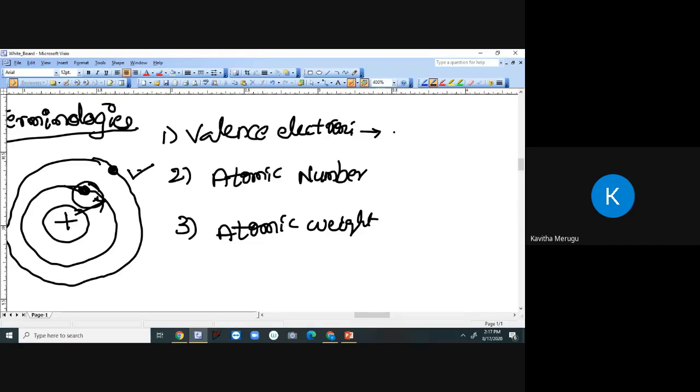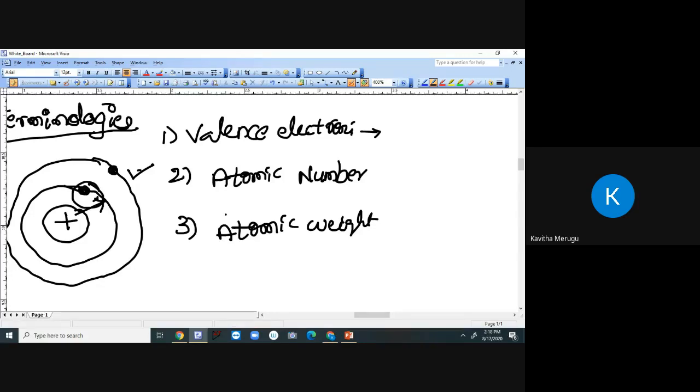Generally, since they have the highest energy levels, these electrons can be useful in determining the electrical and chemical characteristics of any atom. Okay, and that particular shell is called the valence shell.